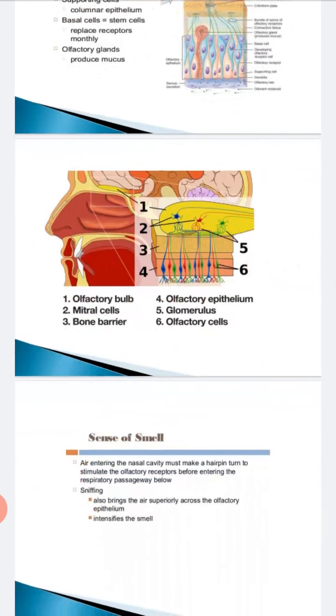Now, how do we feel the sense of smell? What is the mechanism? We have done with the location and the structure. Now the mechanism, how it is happening. When air enters the nasal passage, what happens? The odor it produces, its chemicals, are received by these receptor cells.